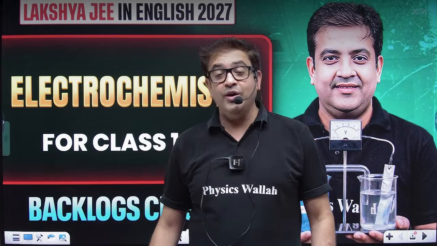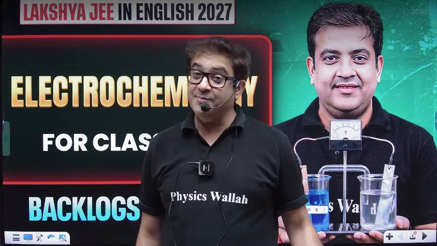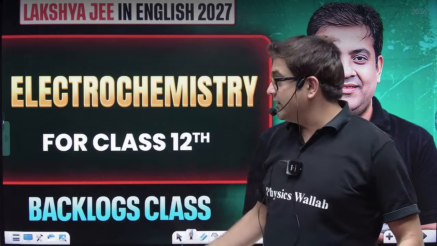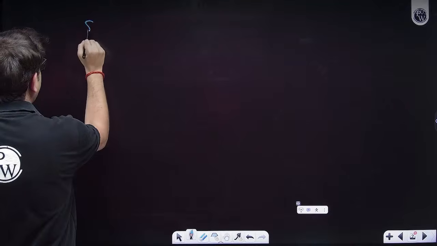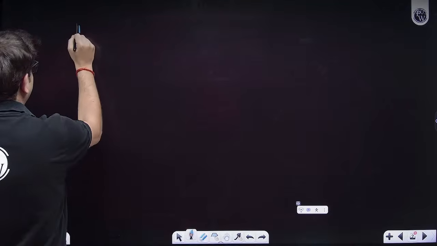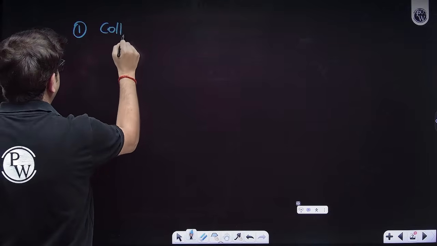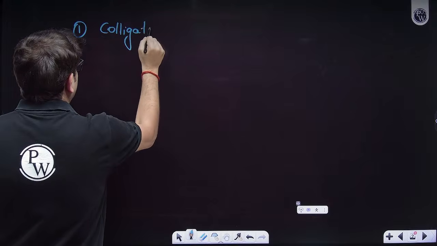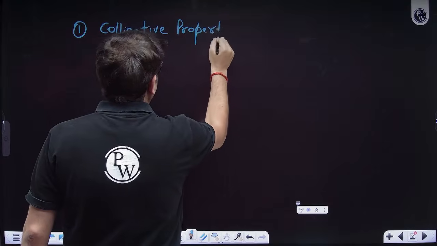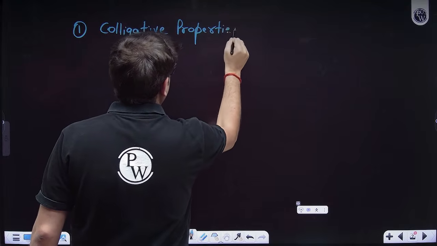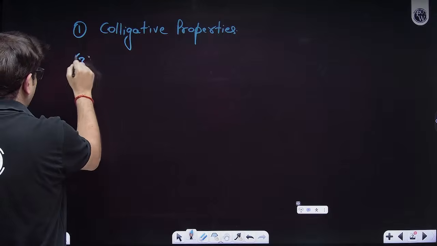So I will start with this class, because colligative properties were pending in the solution chapter. Our first task will be to complete those colligative properties, and then after completing them, we will focus on electrochemistry.